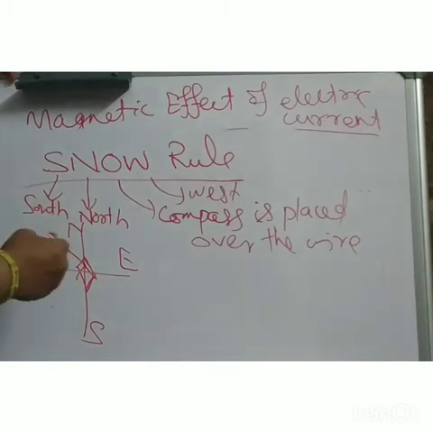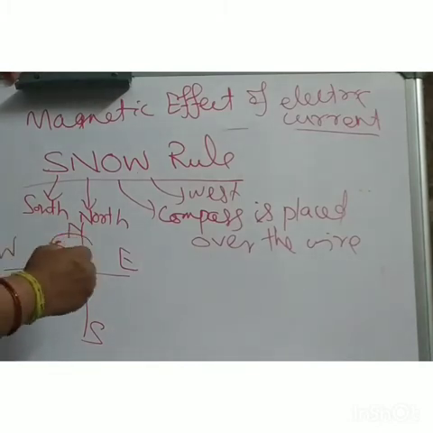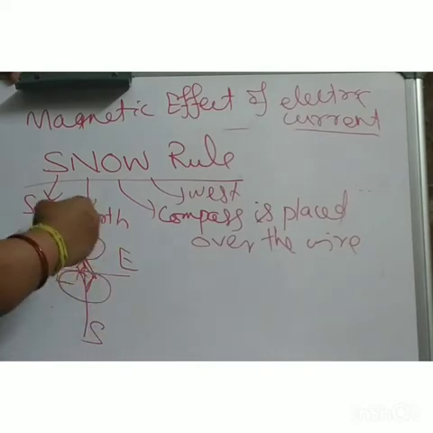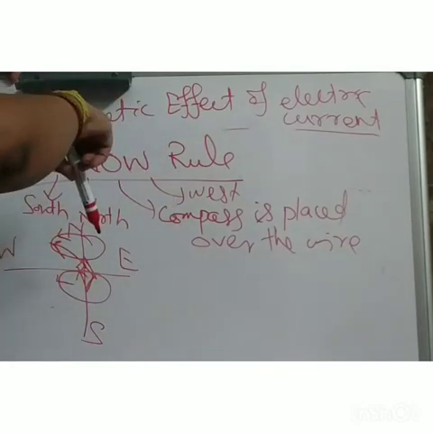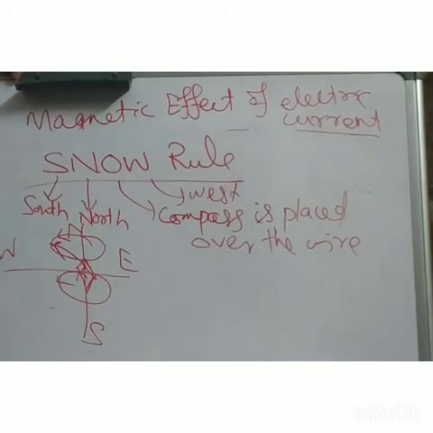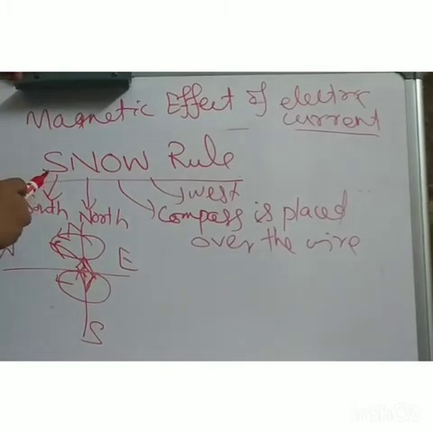So, this is your direction of the magnetic field. That means you will get your magnetic field like this way, like this. Okay. So, this is your snow rule. Clear? What is the snow rule? What is the purpose of this snow rule? To get the direction of the magnetic field.